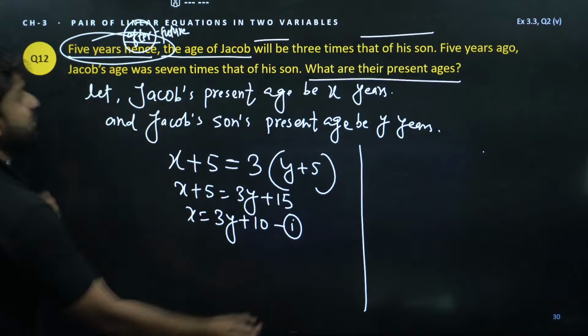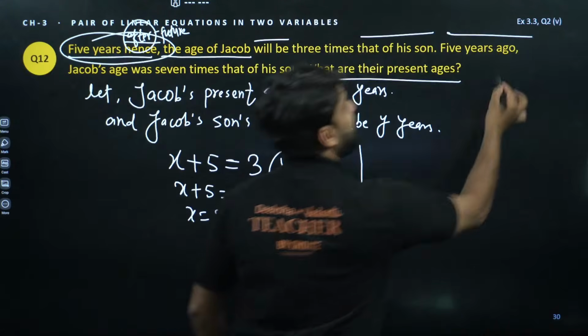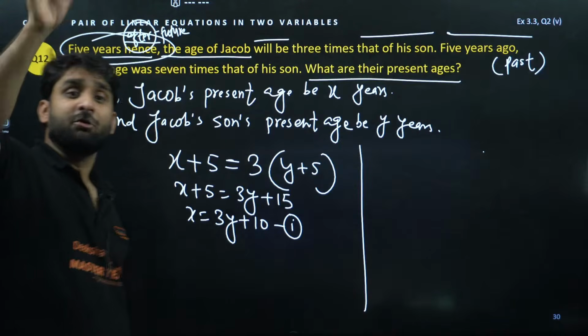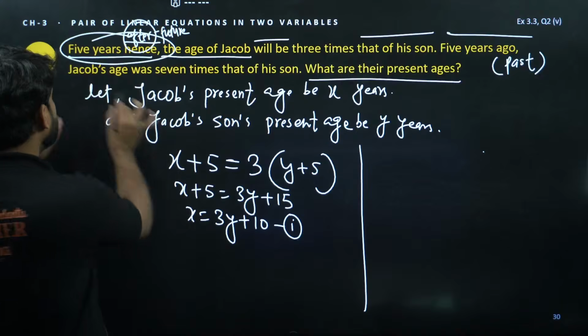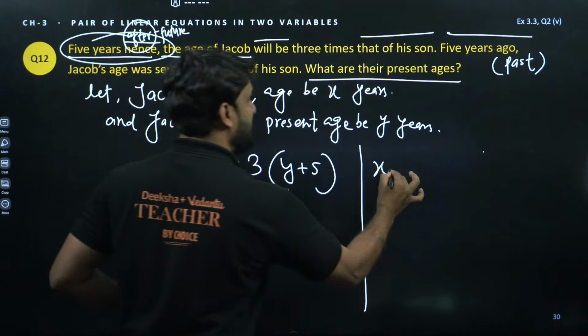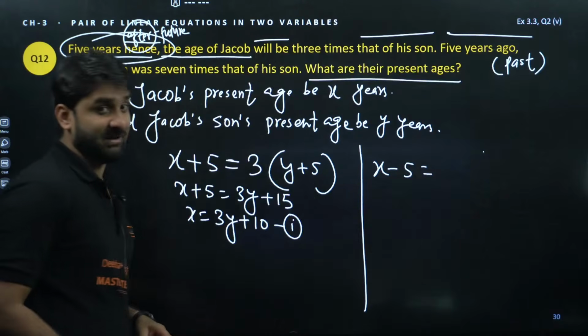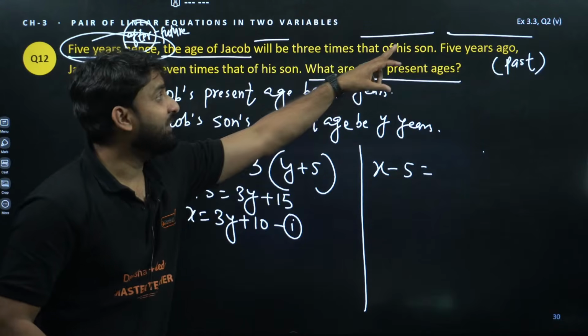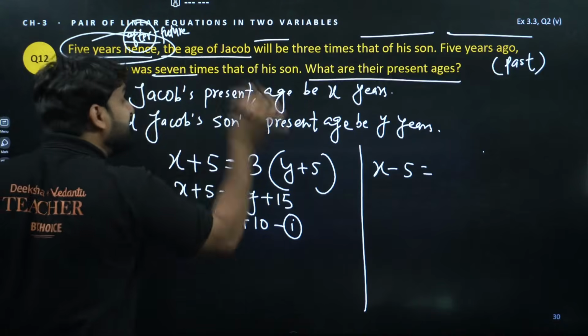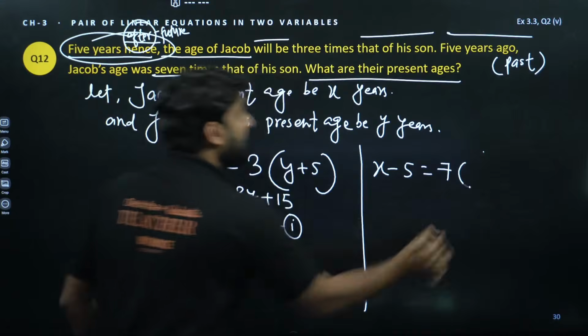Now 5 years ago means we are talking about the past. So 5 years ago, if the present age of Jacob is X, he was X minus 5, because the present age is X. So 5 years ago, the age X minus 5 was 7 times his son.